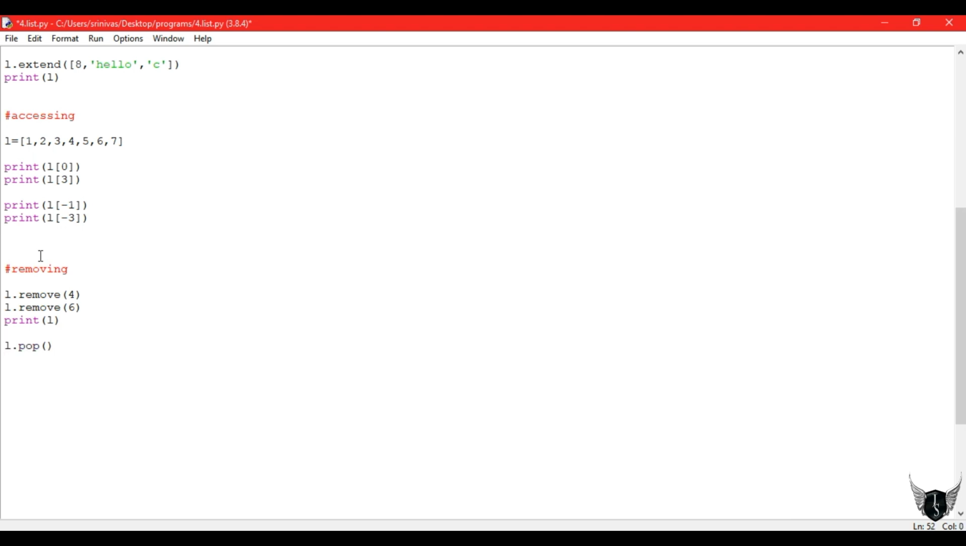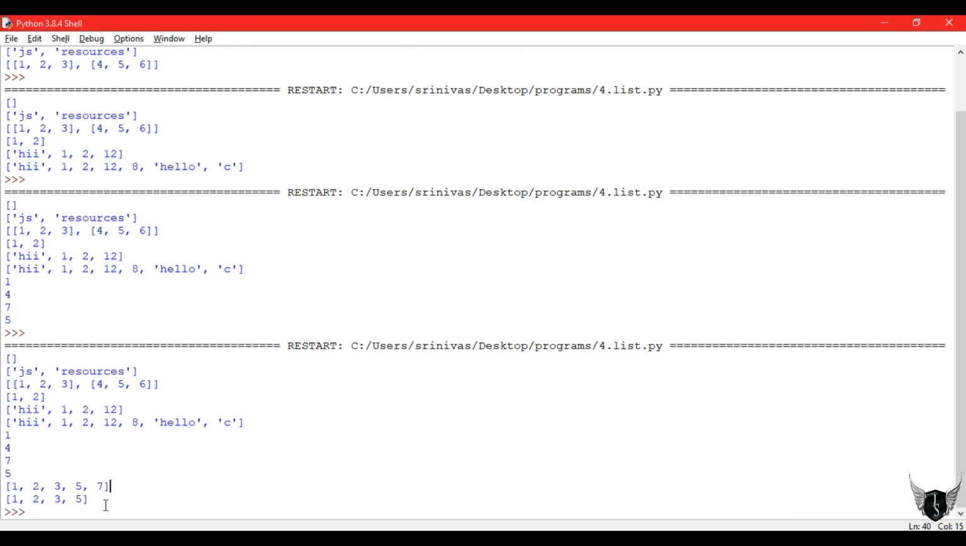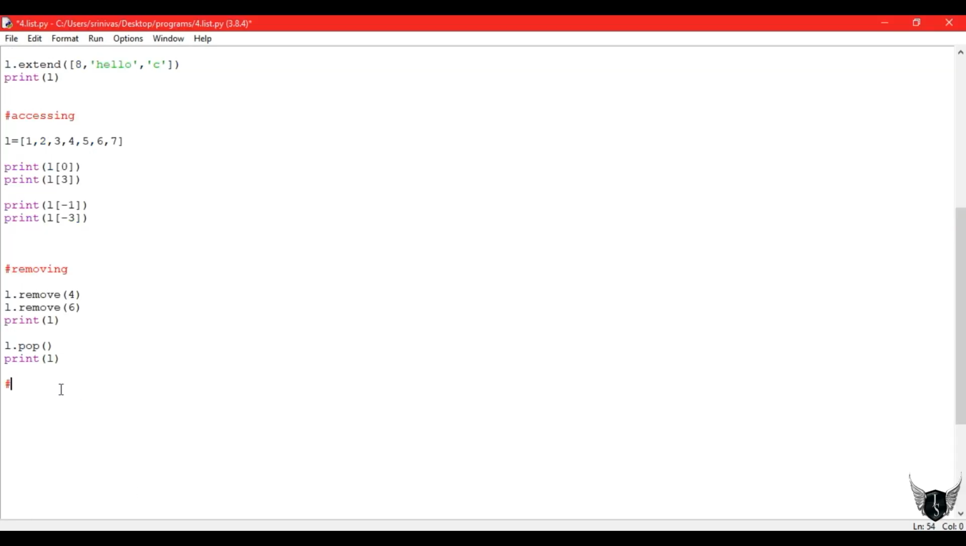And next there are some other methods also, like pop. Pop removes the last element in the list. What is the last element now? After removing 4 and 6, 7 is the last element. So 7 will be popped out. That being what is removed. So see here, we have removed 4 and 6, and later we have popped out 7. So these are the methods for removing elements in a list.